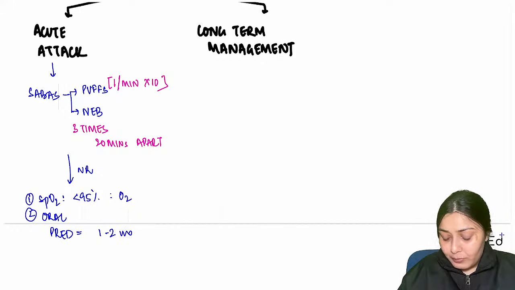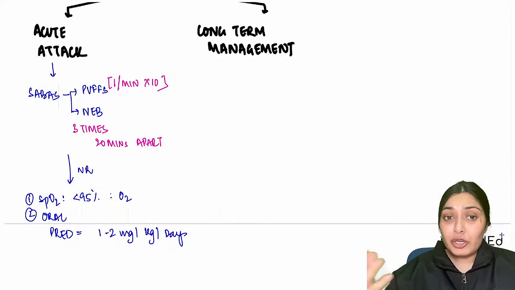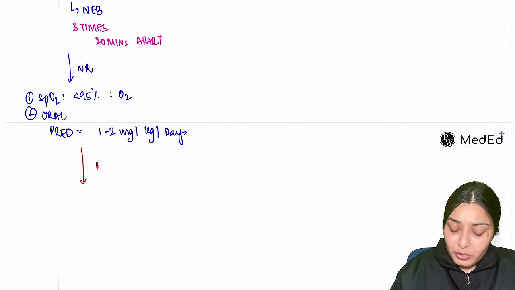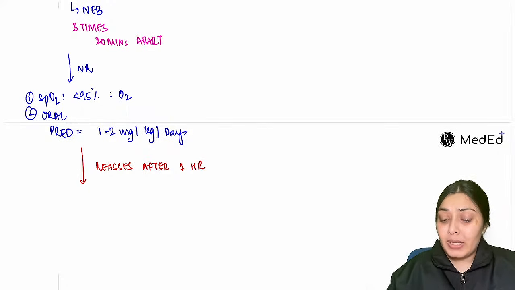After giving this oral prednisolone and continuing the nebulization, we reassess after 1 hour.